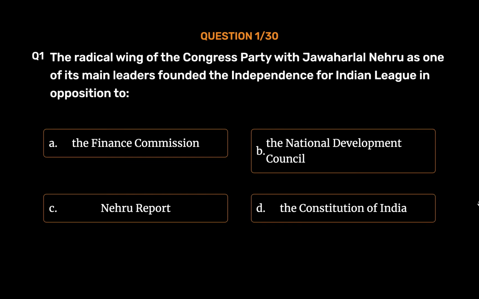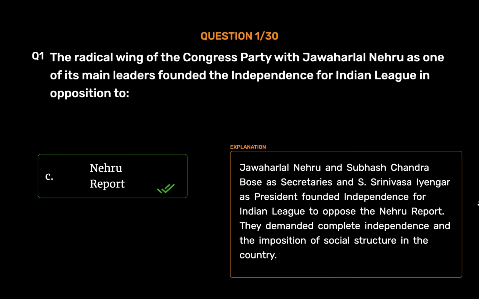The correct answer is Option C. Nehru Report. Jawaharlal Nehru and Subhash Chandra Bose as secretaries and S. Srinivasa Iyengar as president founded Independence for Indian League to oppose the Nehru Report. They demanded complete independence and the imposition of social structure in the country.